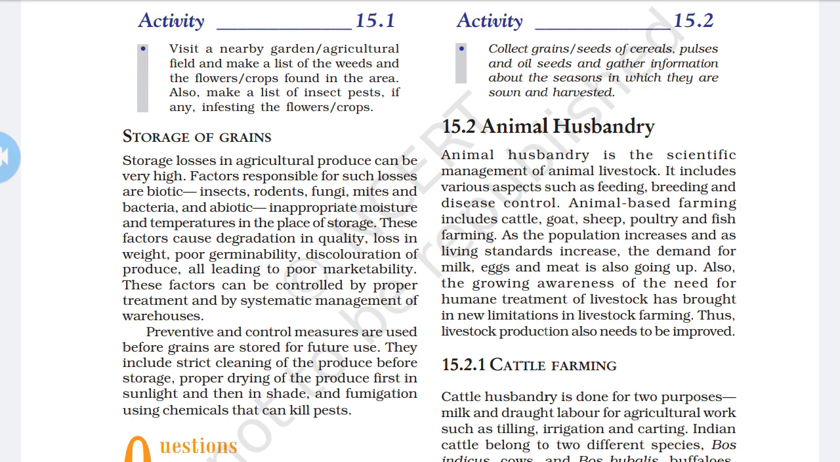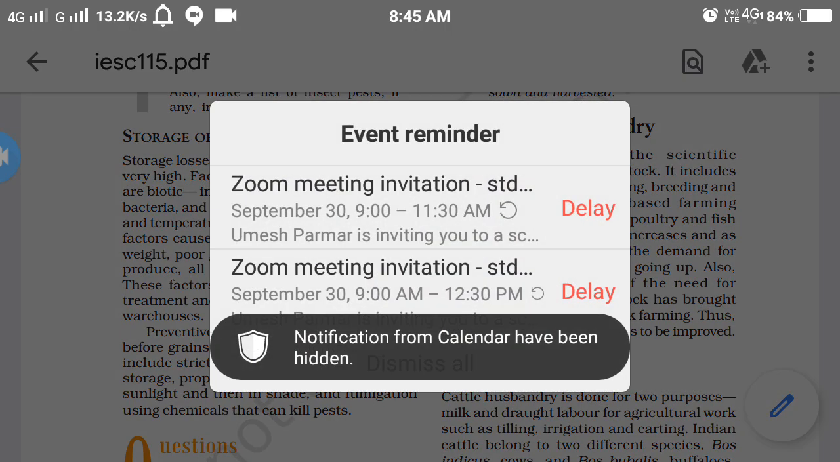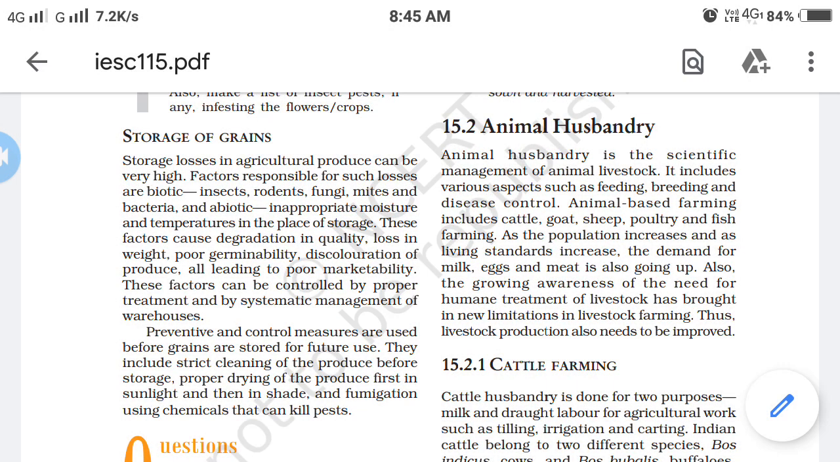So for that, livestock production needs to be improved. Which are the livestock? Cattle, that is cow, buffalo, goat, sheep, poultry farm, fish farming. All these are livestock, and this production needs to be improved.